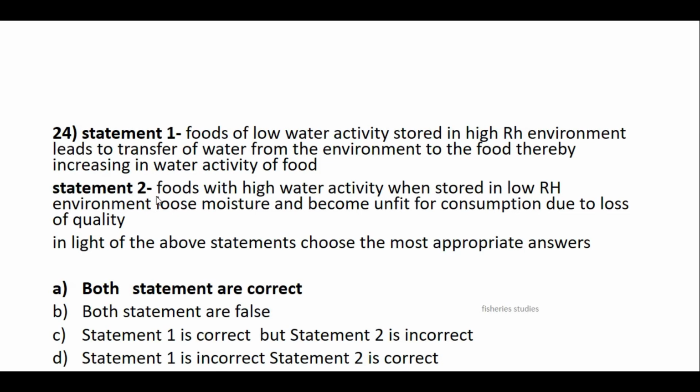In this question, you have to read statements 1 and 2 thoroughly. Then you have to find whether statements 1 and 2 are correct or not. First we will read statement 1. Foods of low water activity stored in high relative humidity environment. A food is having a low water activity, but the environment is having high relative humidity, so what will actually happen? The water from the environment will transfer to the food, thereby increasing the water activity of the food. The same thing is given in statement 1, so it is correct.